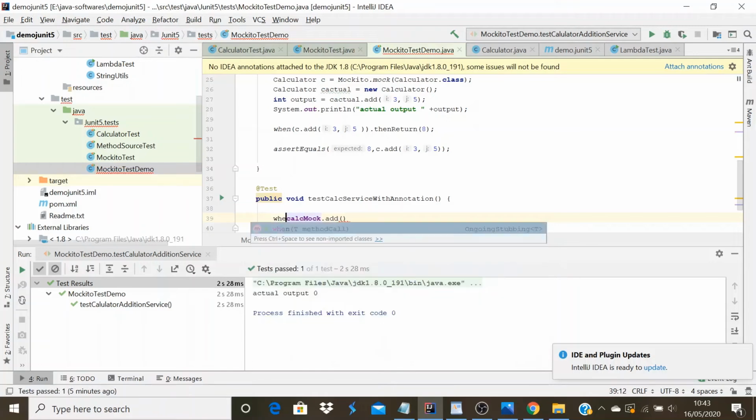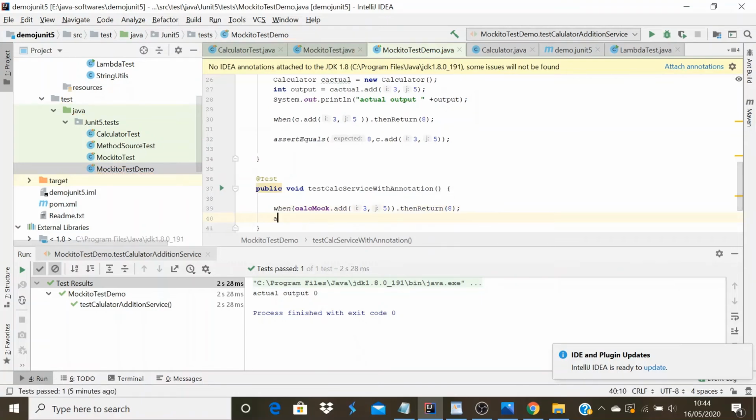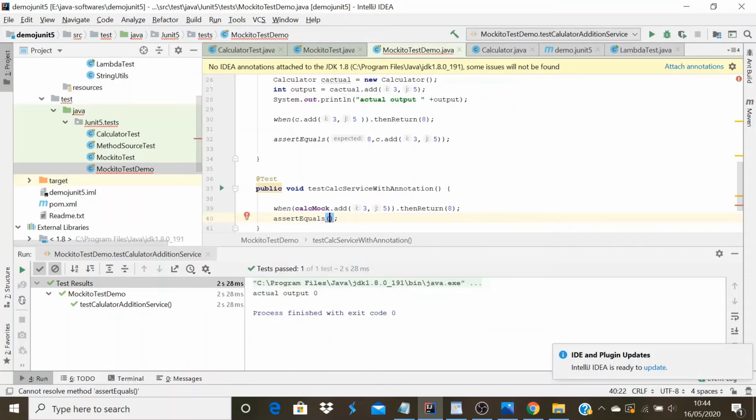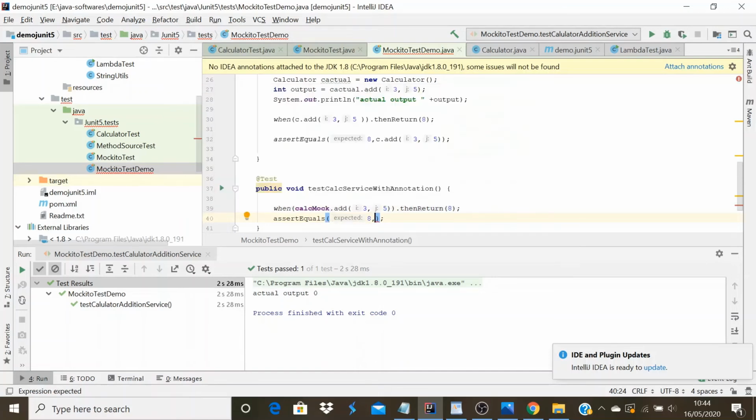So I will use when calcMock add 3,5, then return 8, and assert equals 8, calcMock dot add 3,5.